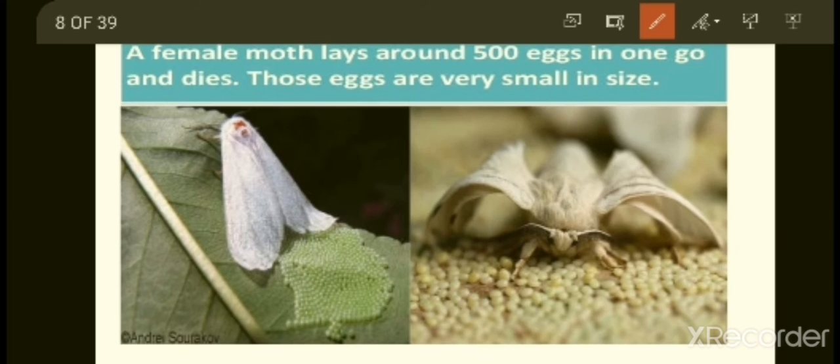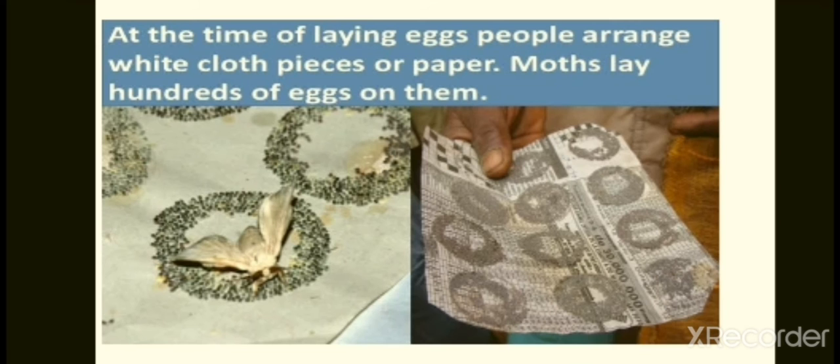Later, generally only a female moth lays eggs. Here also, a female moth lays around 500 eggs at a time. Once it starts laying eggs, it is going to lay 500 eggs in one attempt, and then it is going to die. These eggs, if you observe, are very, very small in size.